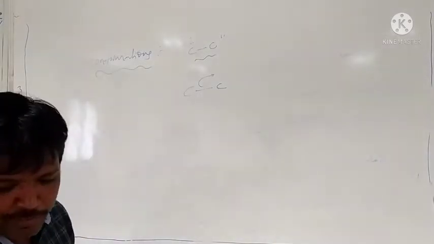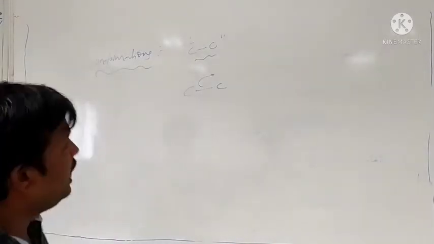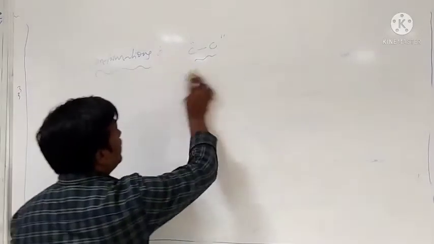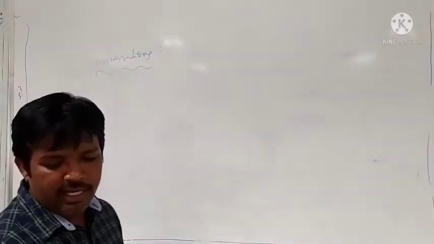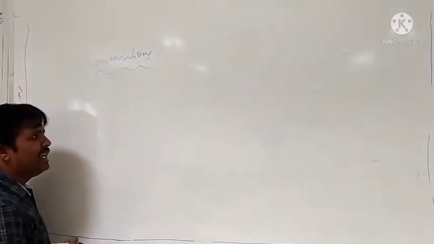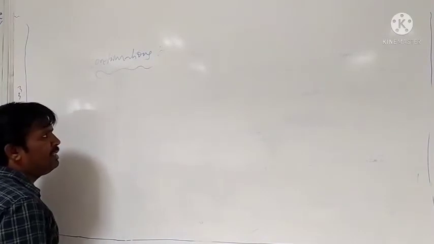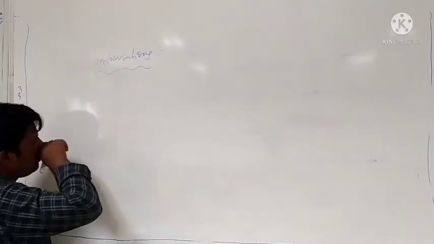In alkanes we generally observe two types of conformations: one is the Newman projection and the second one is the Sawhorse projection.